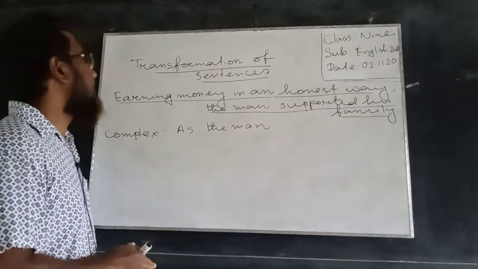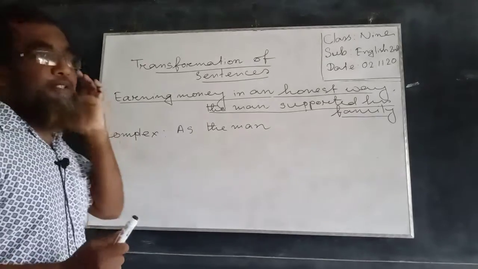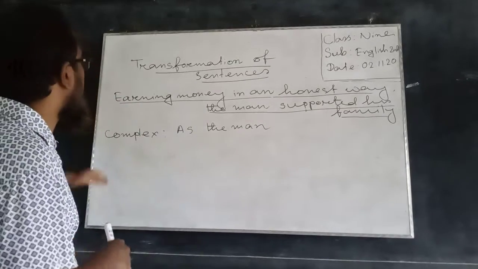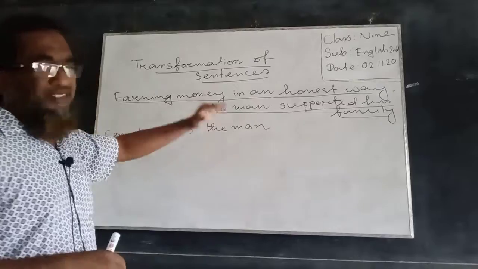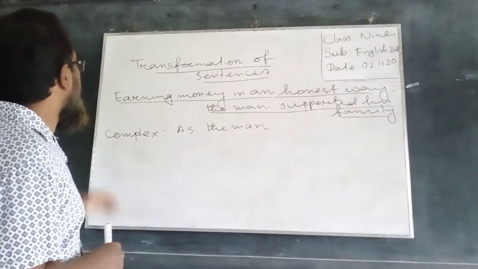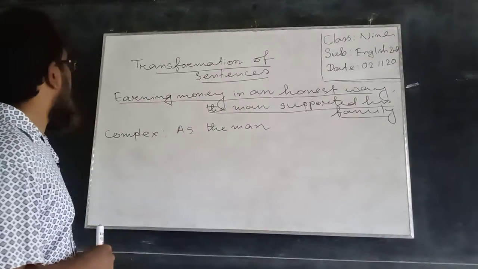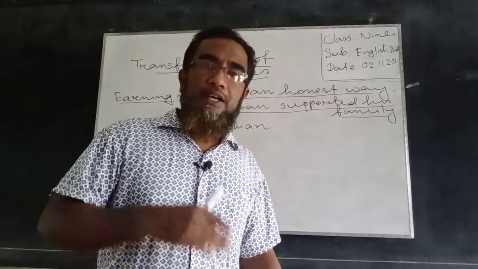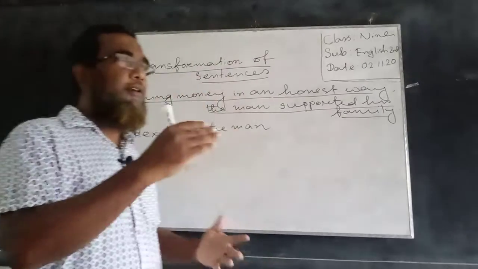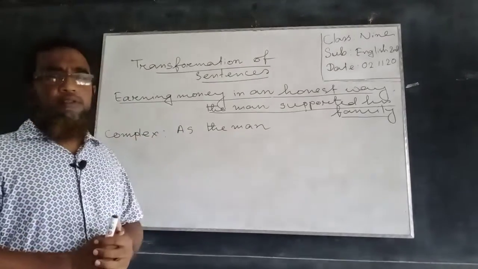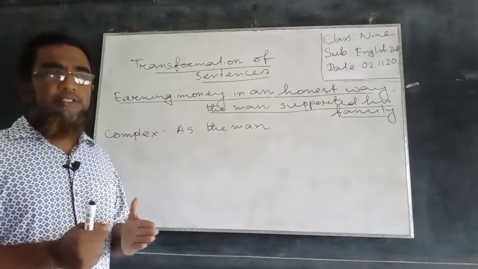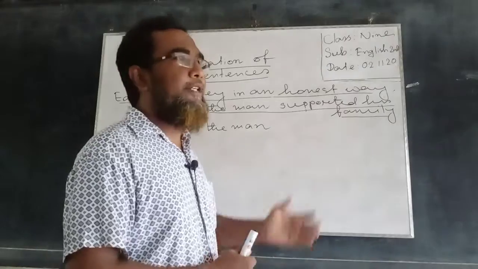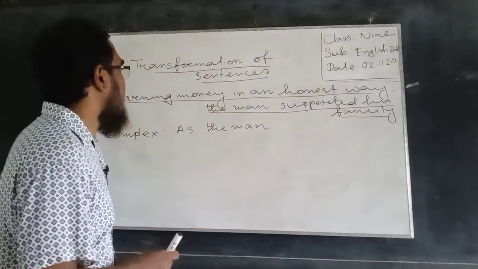So we can use the same subject. Here we have to use earning, this non-finite verb, as a finite verb, and the subject of the verb earn can be the same subject, the man.